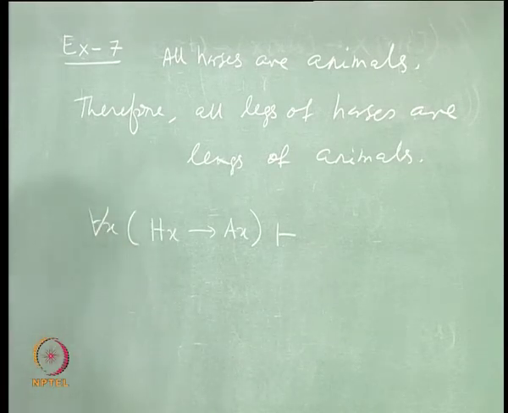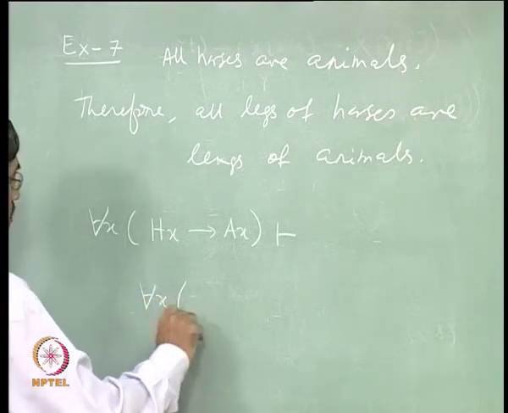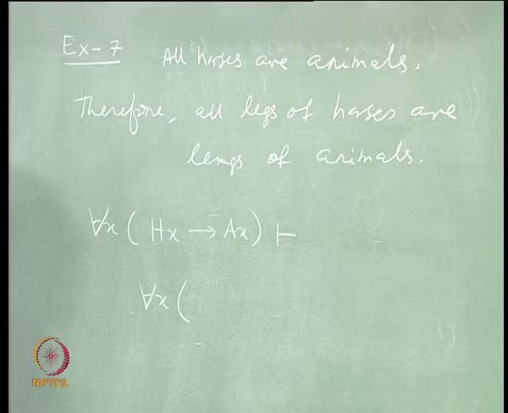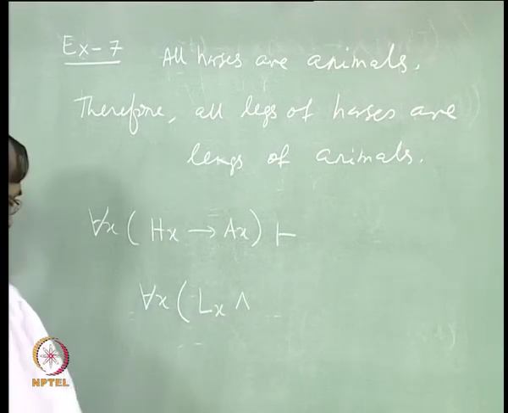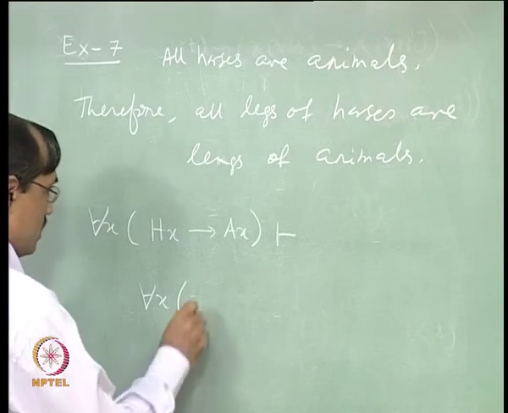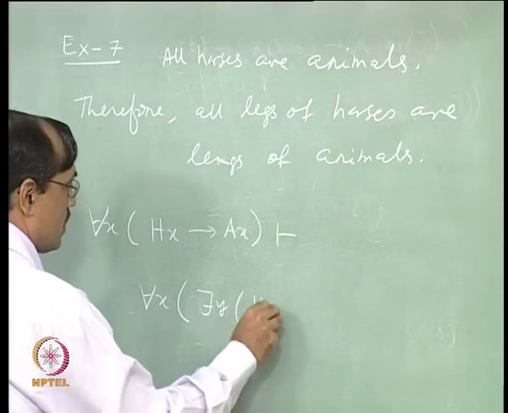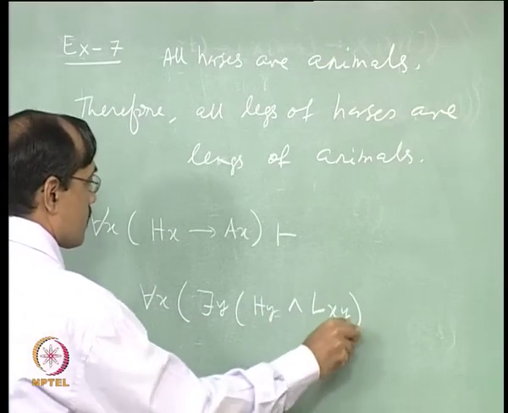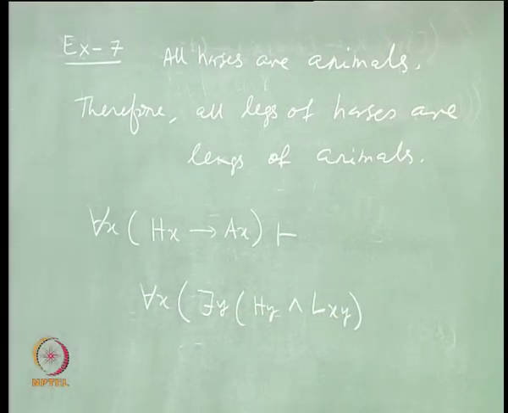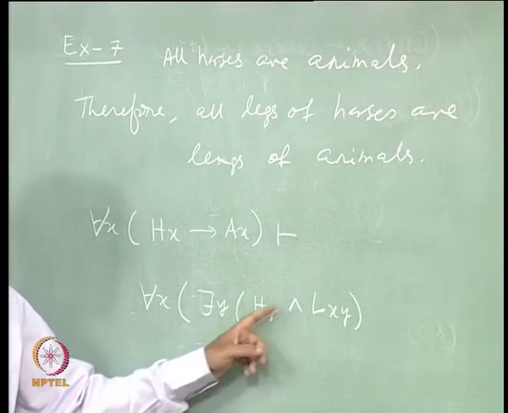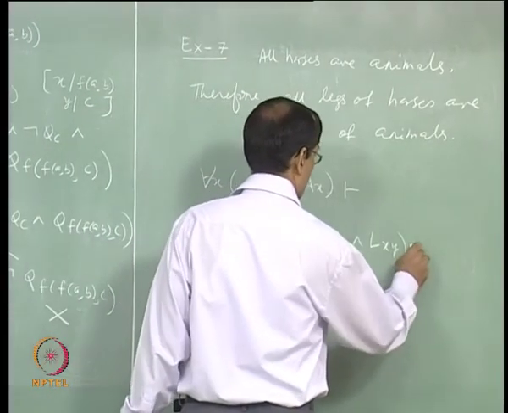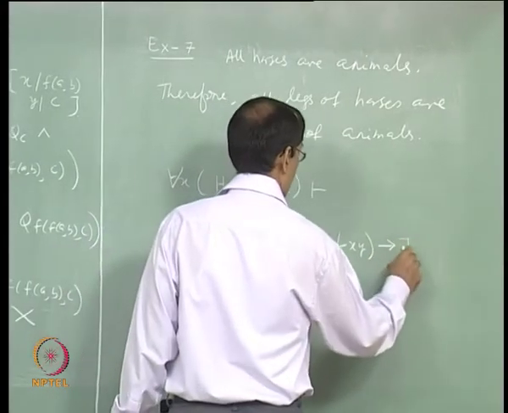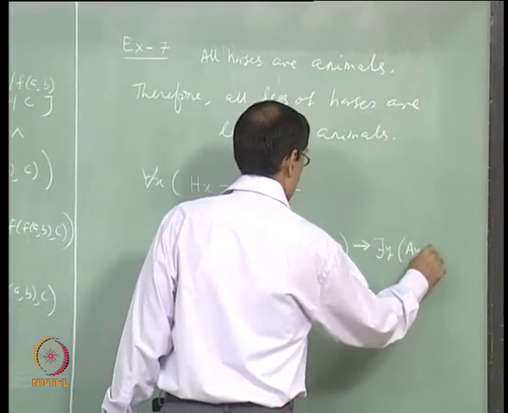So, next one is therefore, all legs of horses. For each x, if x is a leg of some horse, so L x and x is a leg of some horse, right. There is y, H y and L x y. Okay, there is a horse of which x is the leg, right. Then there is one animal of which x is the leg.